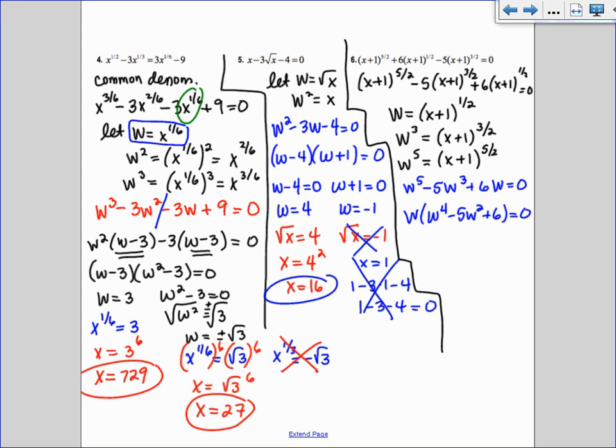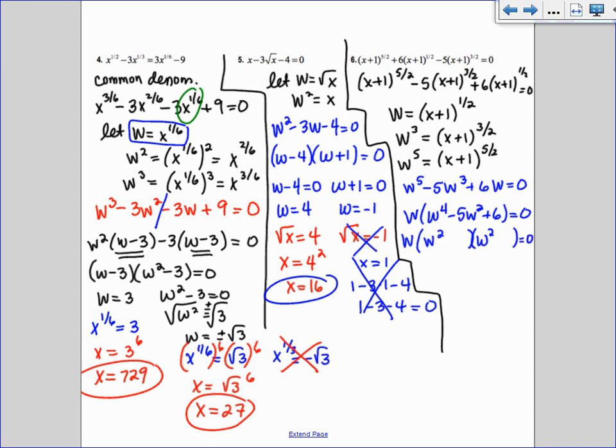And then you could do a w substitution again. It would not be terrible. In that case, you would use not w, but maybe a new variable u. But we're not going to do that. If we have an x to the 4th, we actually know how to factor that. I'm not going to make you do w substitutions for anything that's x to the 4th. So in this case, if I have w to the 4th, I'm going to do w squared and w squared.